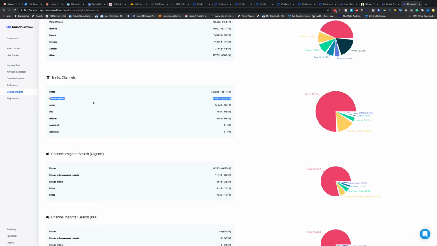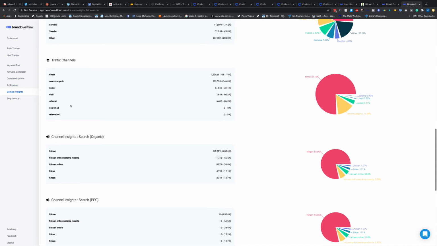People search for a keyword and they come to us. Now, social, that's Facebook posting, brings about 51,000. The emails that are sent actually bring only about 7,000. So when people say email is not that good, they mean it. It's true. It's not that relevant. Referrals from other websites, only 6,000 people out of almost 2 million.